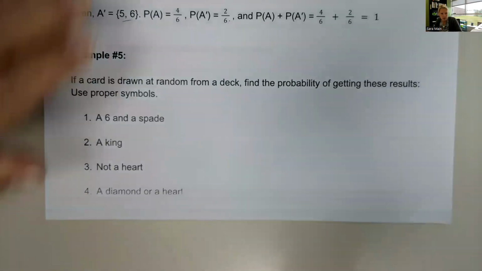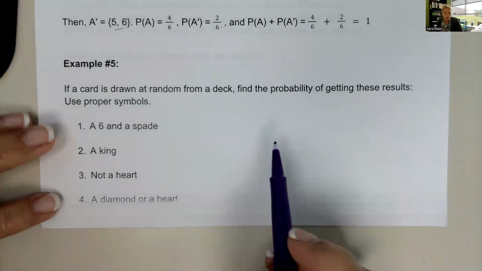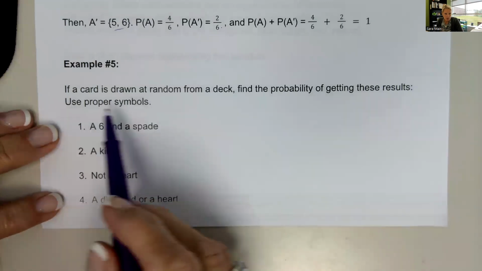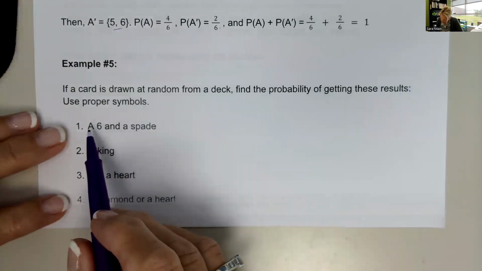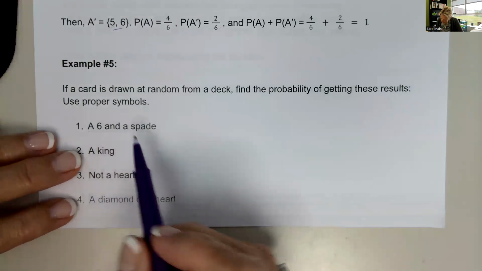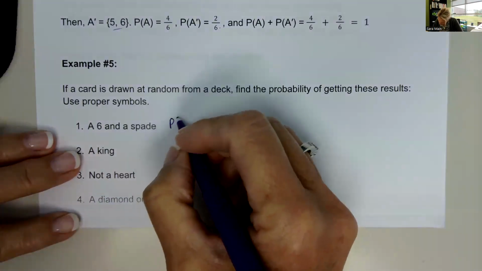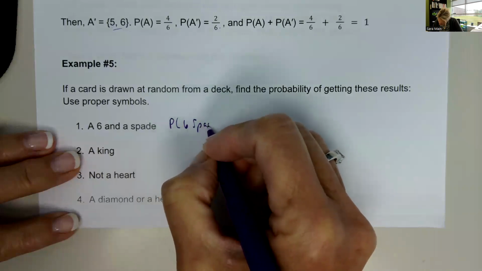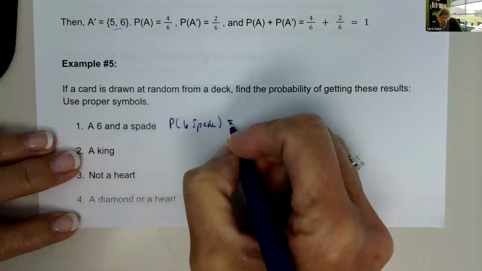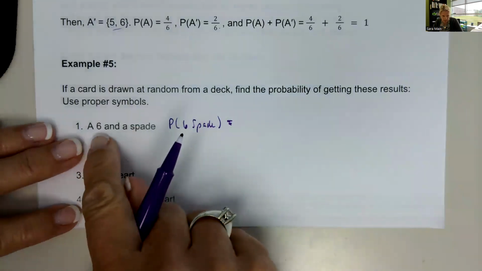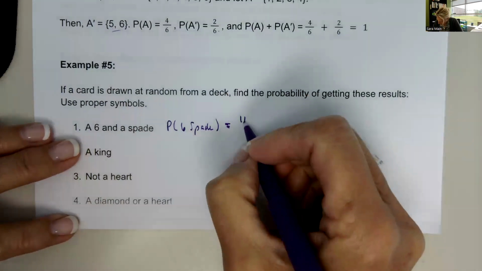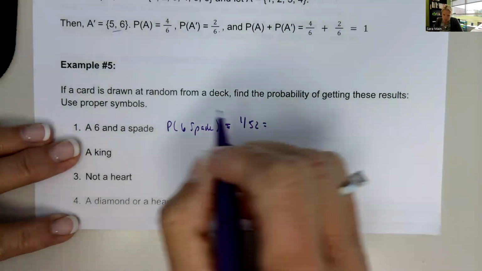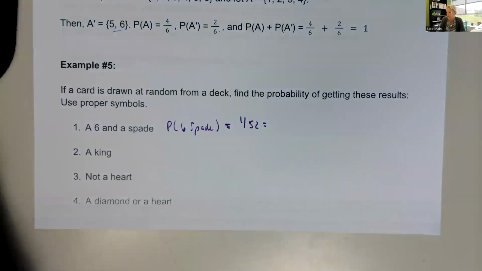Example 5. A card is drawn at random from a deck. Find the probability of getting these results and use proper symbols. So it says the probability of getting a 6 and a spade. Since there's only one card that is a 6 and a spade, we have a 1 out of 52 likelihood for that.